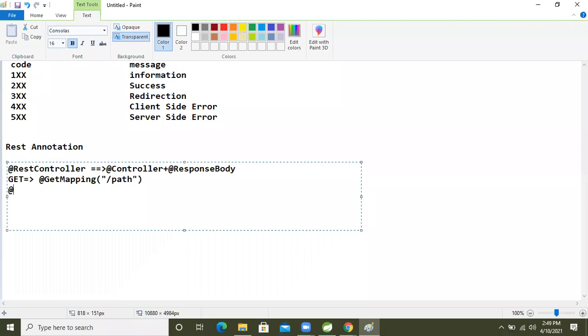If we want to make a POST type request, for that we will use PostMapping. After that, if we want to make a PUT type request, for that we use PutMapping.